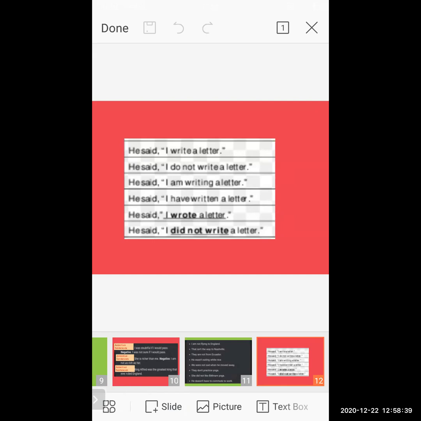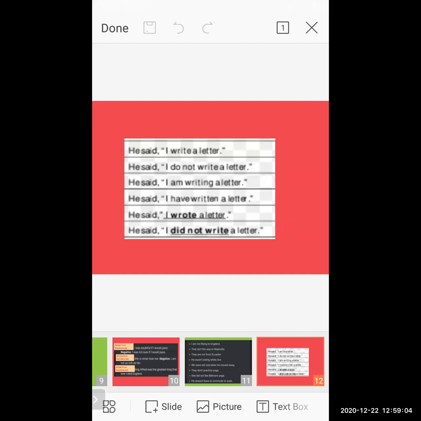Now see here the sentences. He said, I write a letter. Now, this is the assertive sentence. If you change it into a negative, I do not write a letter. Now, what happens here, students? Here the meaning is totally changed.